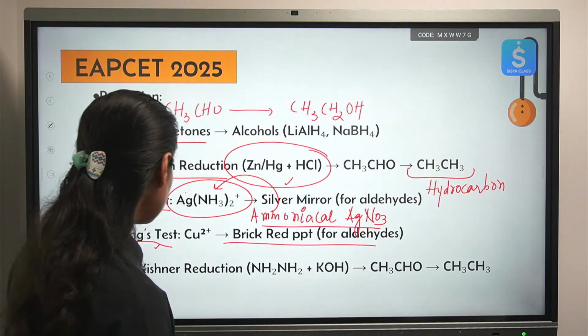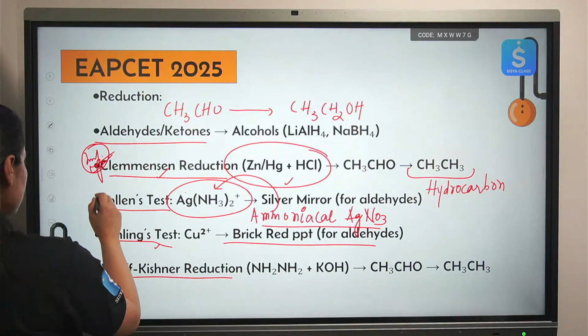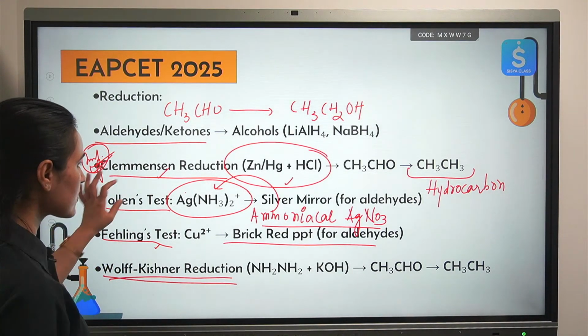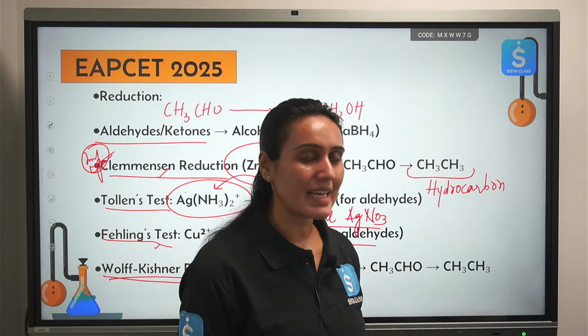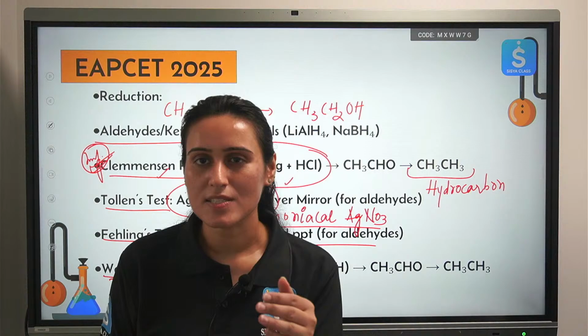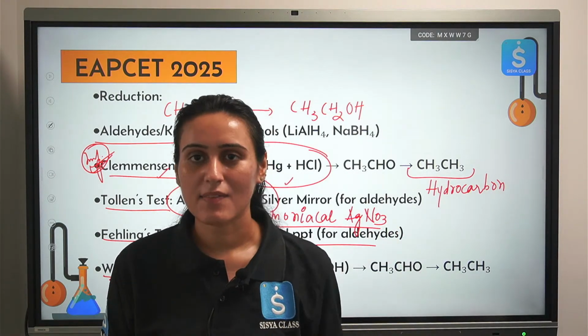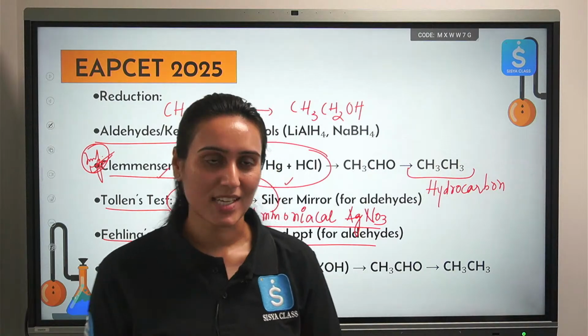Okay. Then we have Wolff-Kishner reduction. See, here we have written Clemmensen reduction. Wolff-Kishner reduction is also quite similar to it. How? Because in here also you will get the hydrocarbon. So these are some of the important sets of reactions that you must know about aldehydes and ketones. Now let's cover the last thing, then we will solve questions. Okay.